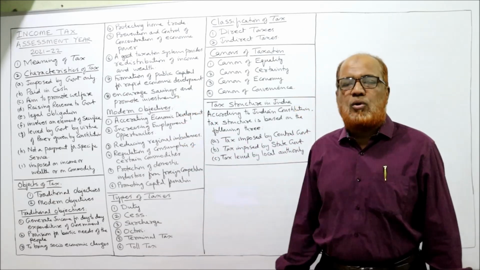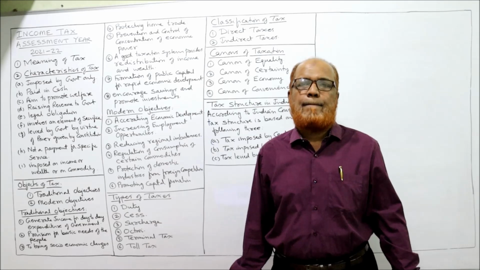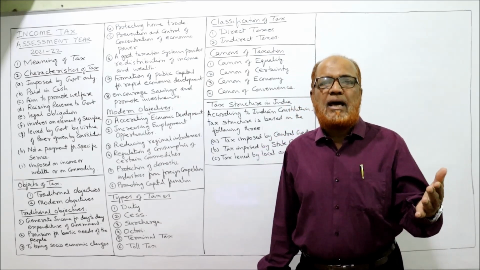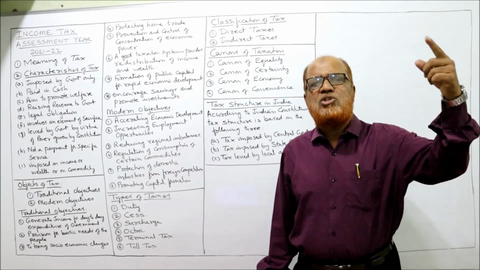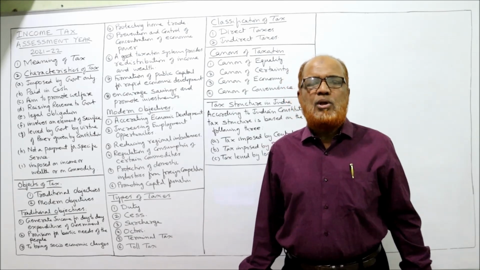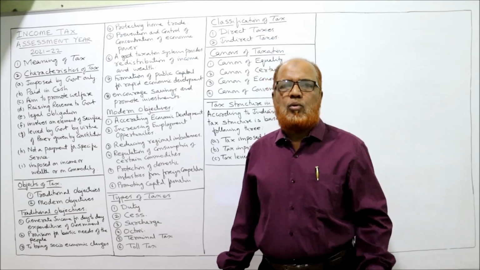Next one, prevention and control of concentration of economic power in a few hands. There is a tendency that money multiplies money. A rich person will become richer, whereas a poor person will always remain poor. So there is a huge gap between rich and poor.